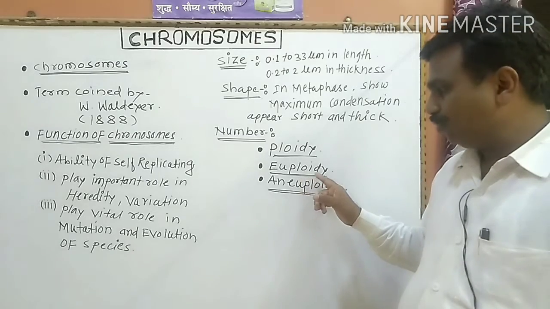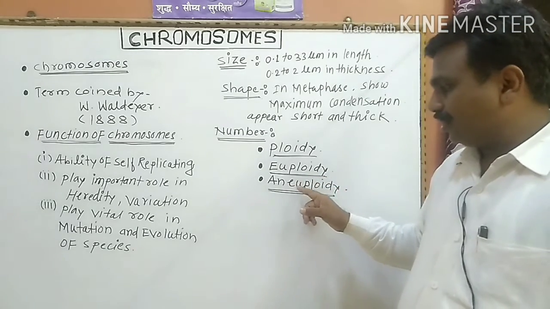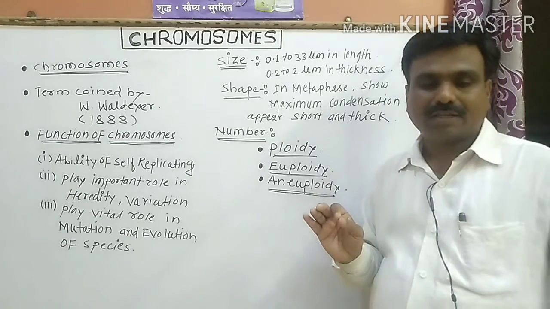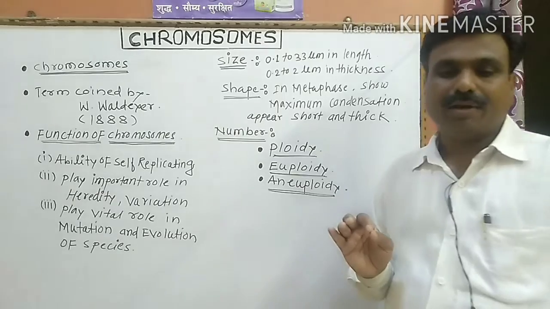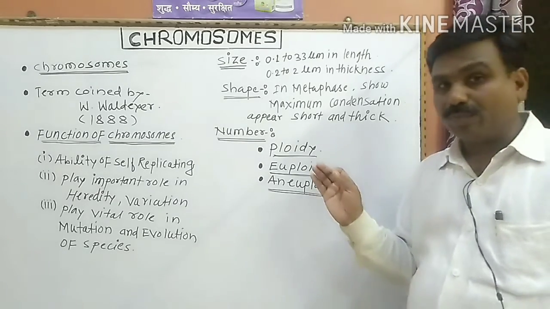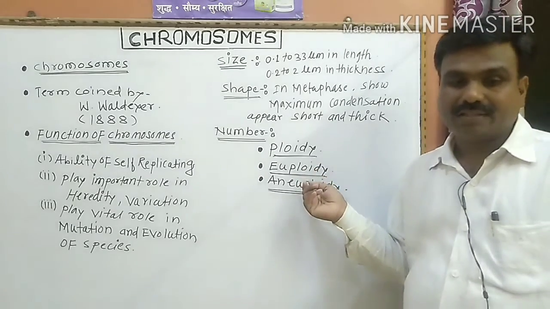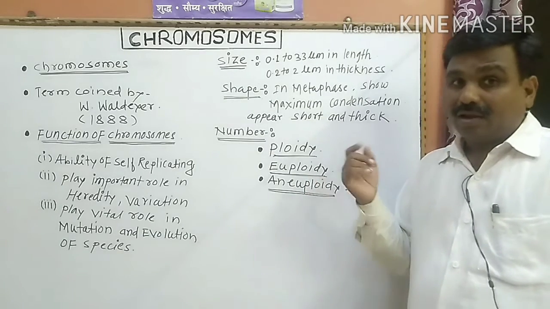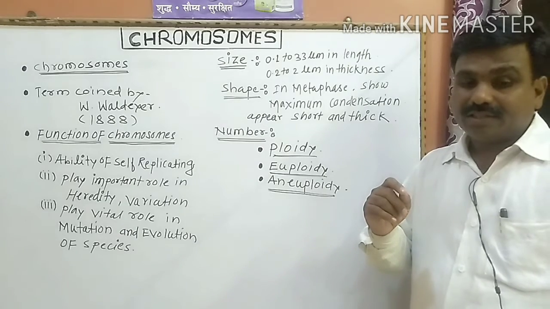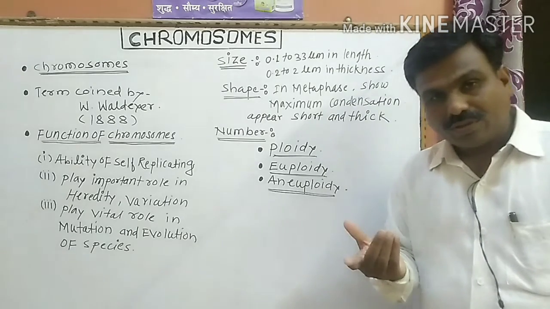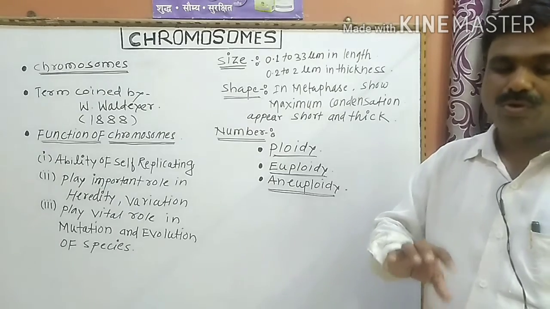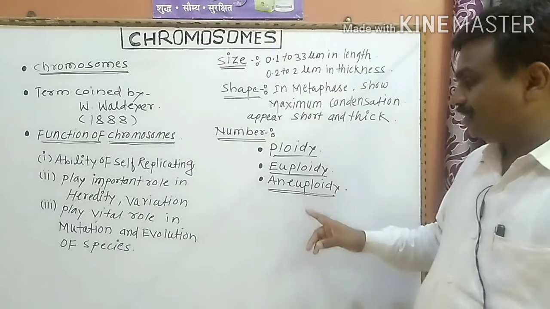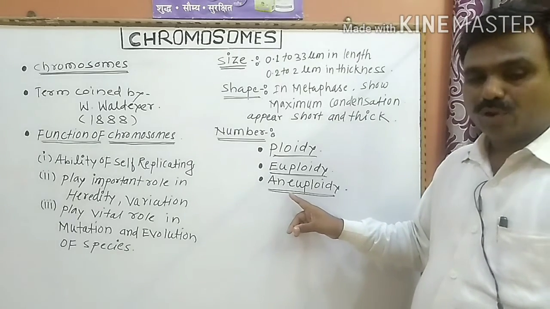When the chromosome number is not an exact multiple of the haploid, it is described as aneuploidy. Aneuploidy is the addition or deletion of one or more chromosomes in a cell.